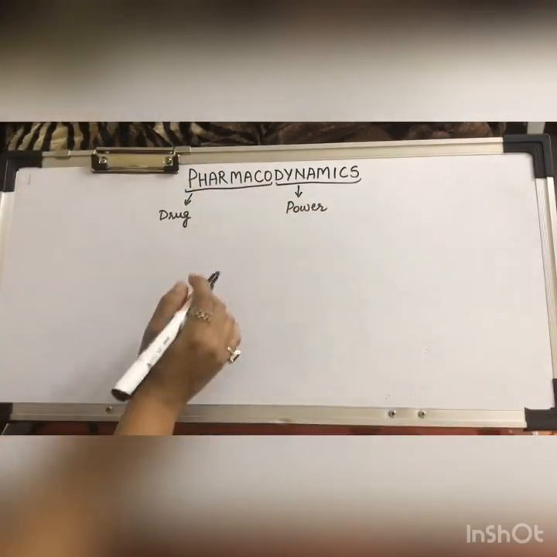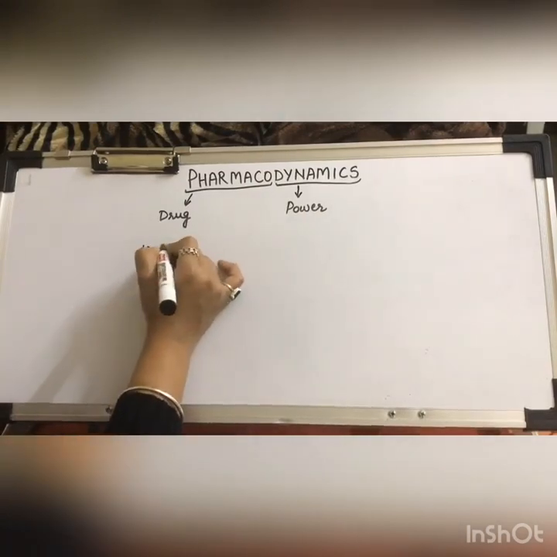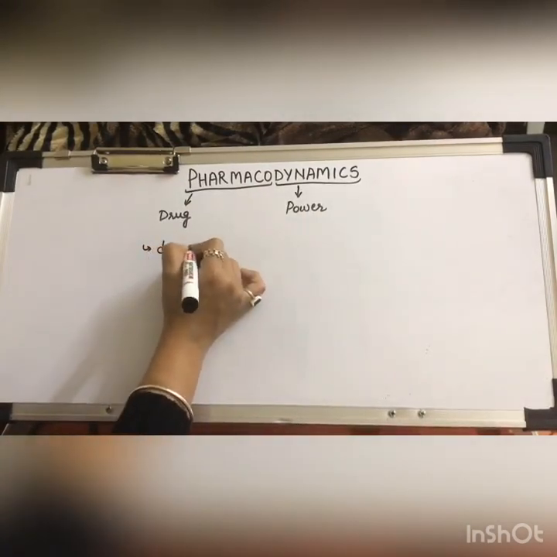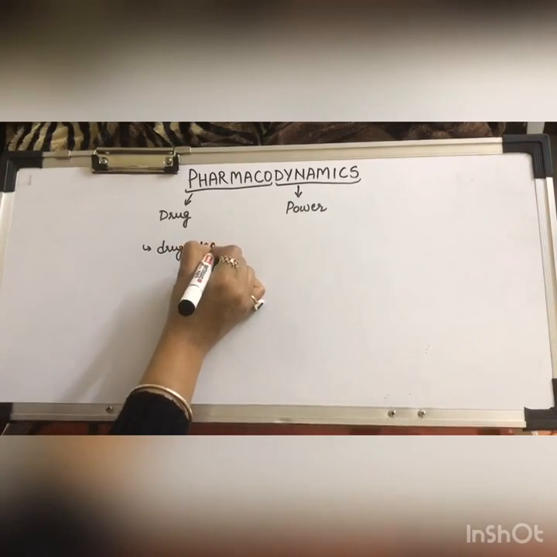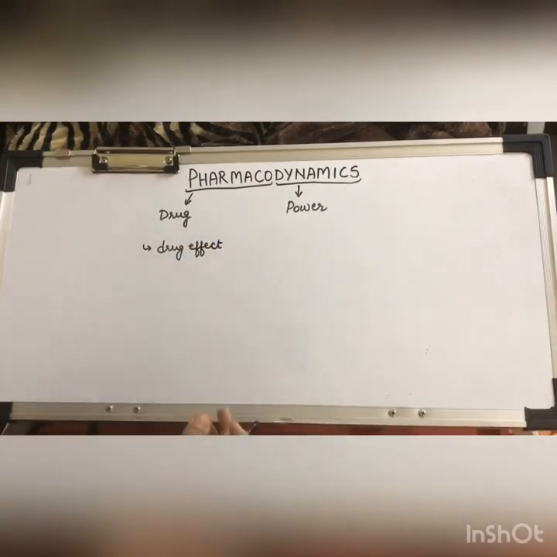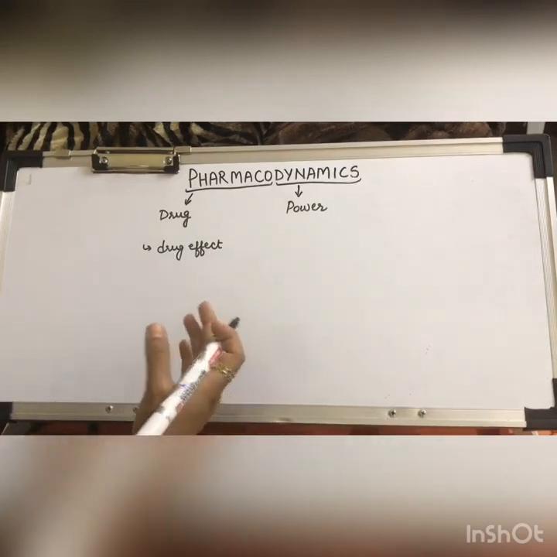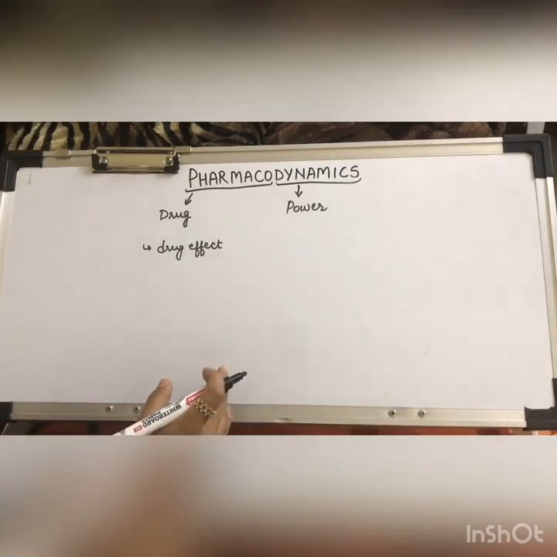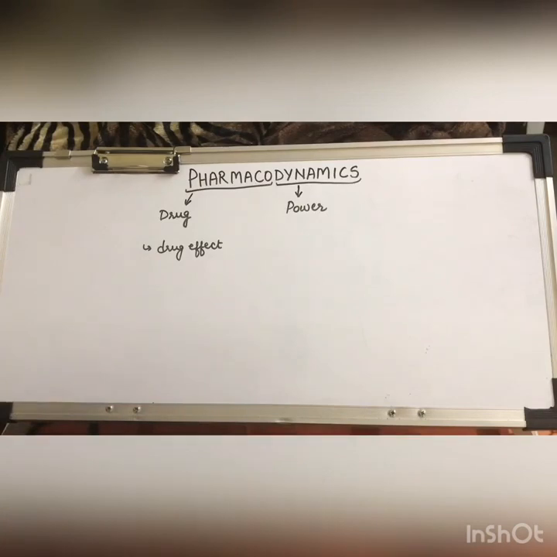So, pharmacodynamics is the study of drug effects. What drug effects are going to be produced in the body and how these drug actions or effects are going to be produced. That is pharmacodynamics.